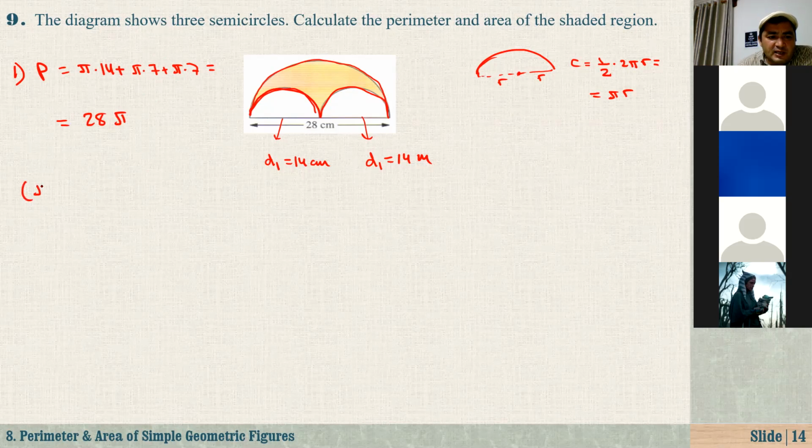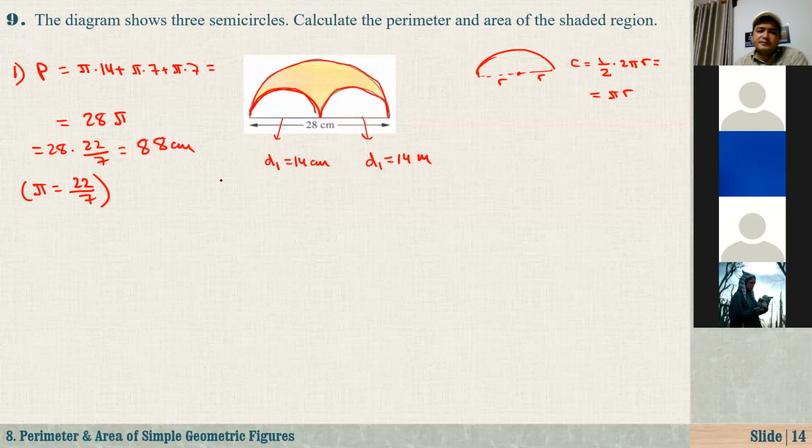In this question, take pi as 22 over 7. It will be 28 times 22 over 7, so we have 88 centimeters. So the perimeter of the shaded region is 88 centimeters.